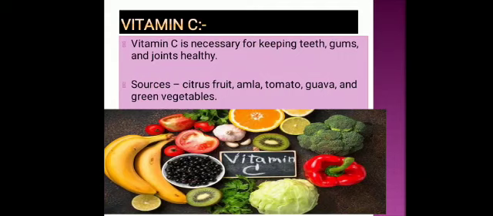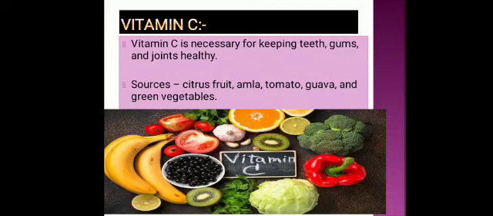Now next is vitamin C. Vitamin C is necessary for keeping teeth, gums and joints healthy. Vitamin C also increases the resistance of our body to infection and helps to fight diseases.